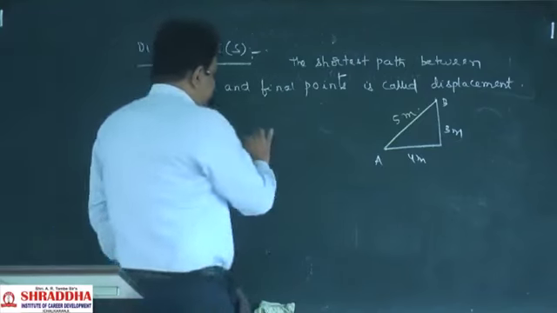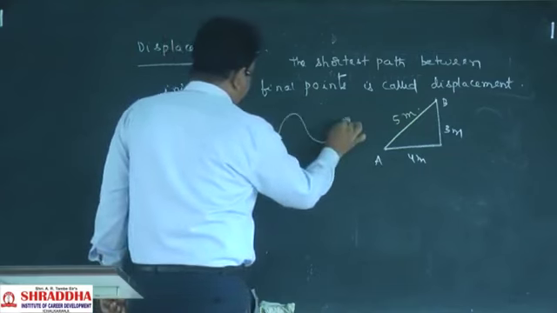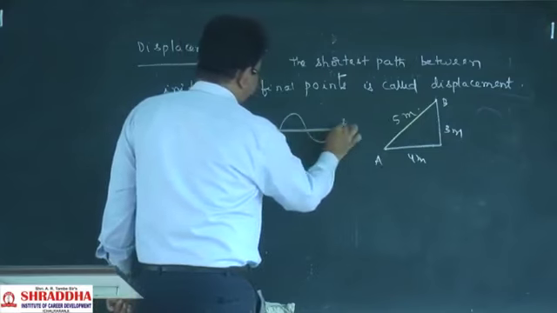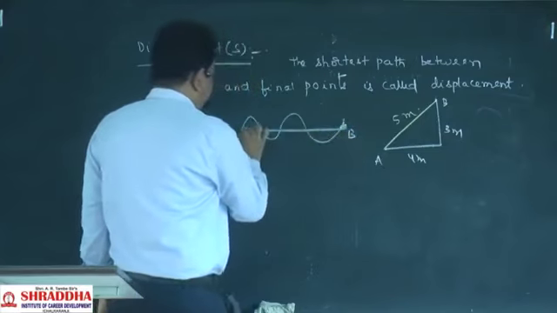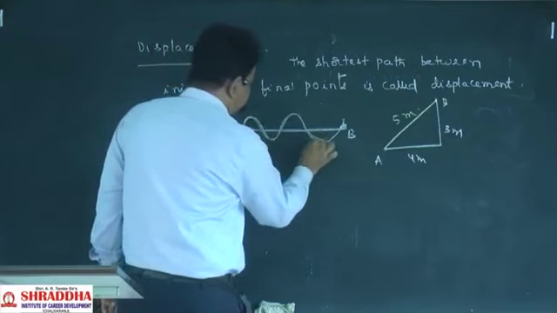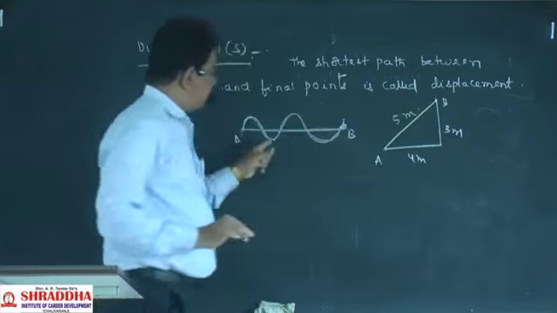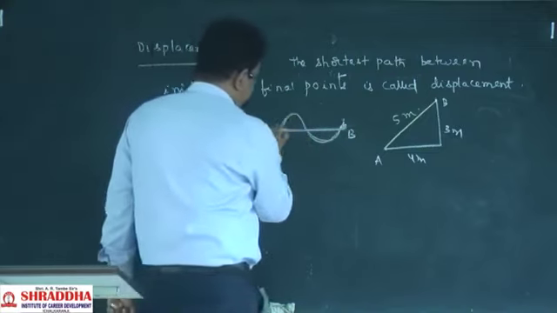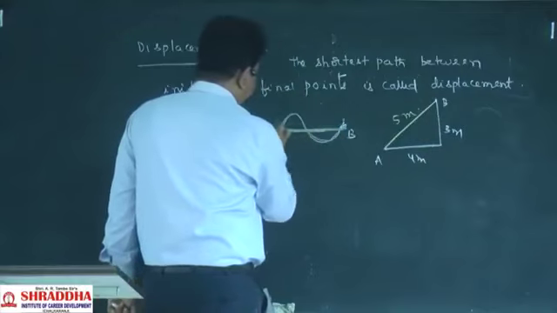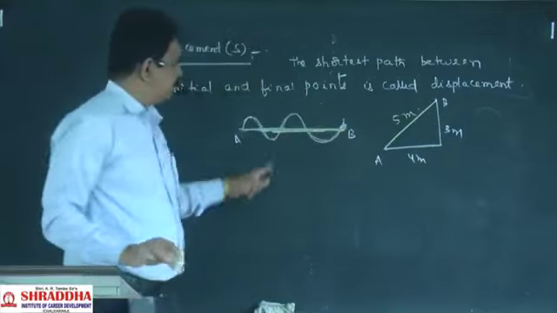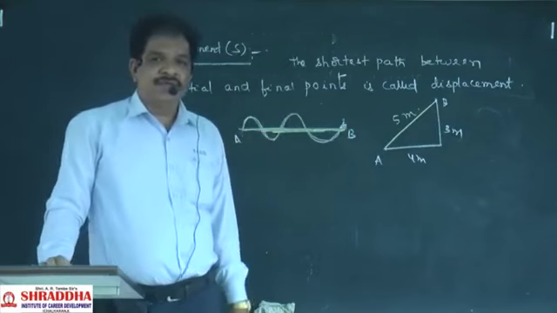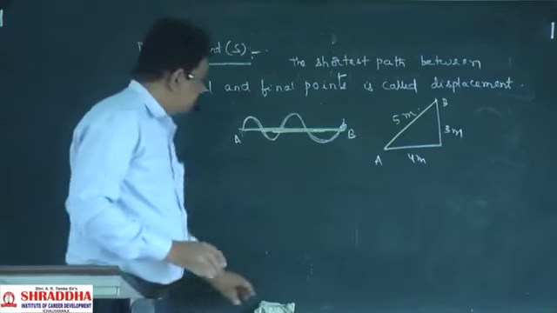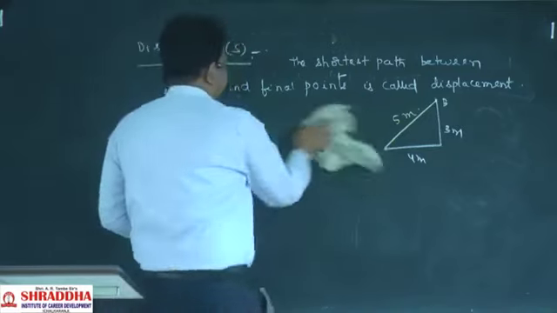One more example: this body reaches from A to B. It started from A and finally came to B, but it travelled in this path. This will be called the distance. The shortest path means a straight line, so this line will be called the displacement. The shortest path between initial and final points will be called the displacement.